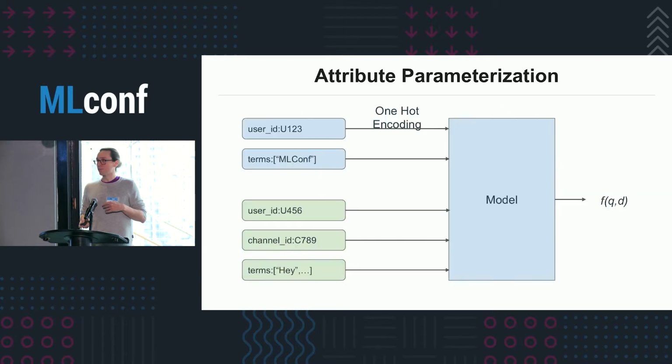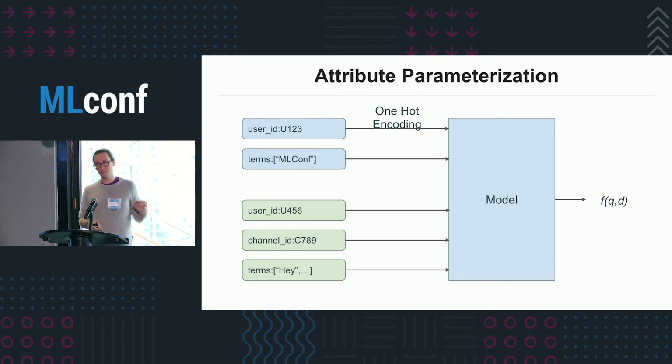One traditional way of dealing with this is, well, let's compute a one-hot encoding of all these things, feed it to the model, and let the model figure it out, right? Let the model figure out how these different attributes interact with each other, let the model learn the representation for all of these attributes. The problem with this approach for us is that if we let the model learn all of this and then reuse the model between different teams, we would leak these associations between teams, right?